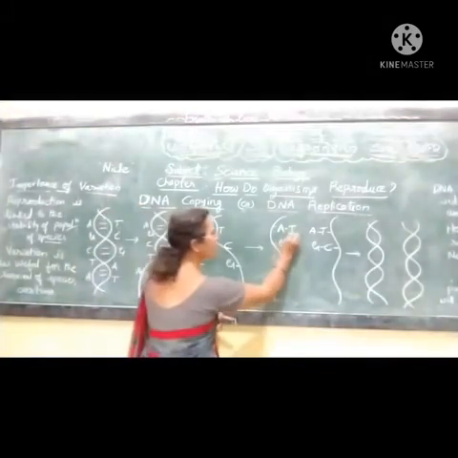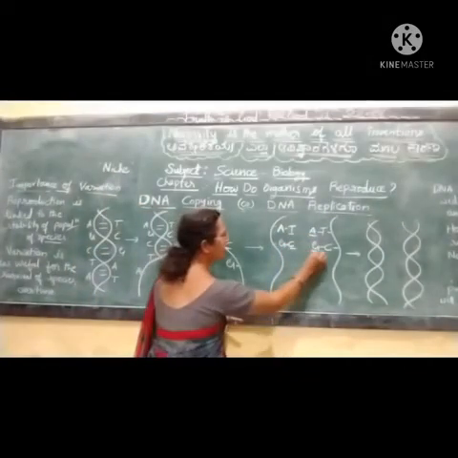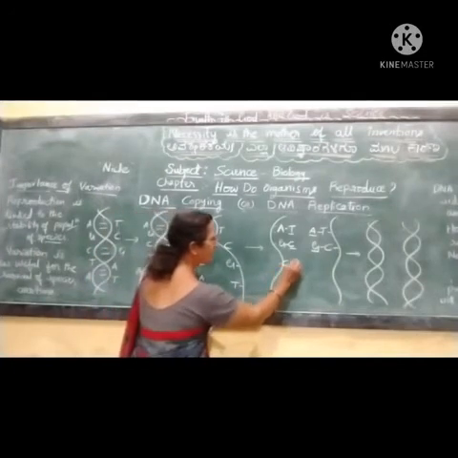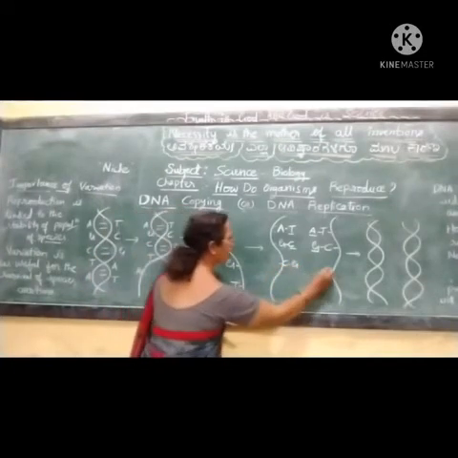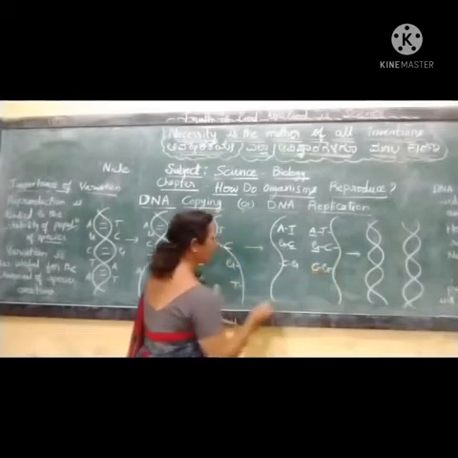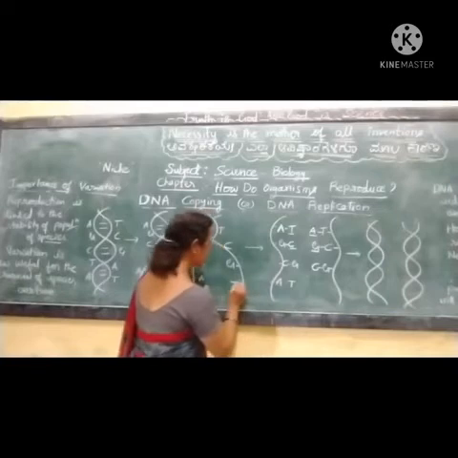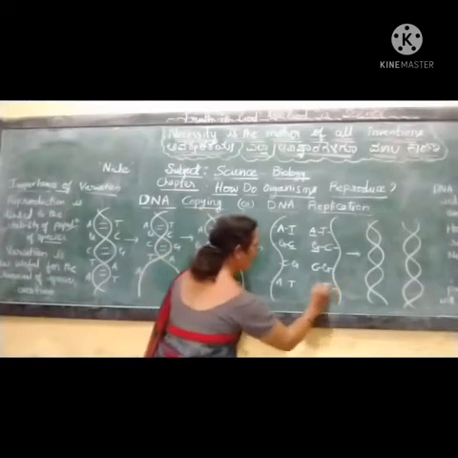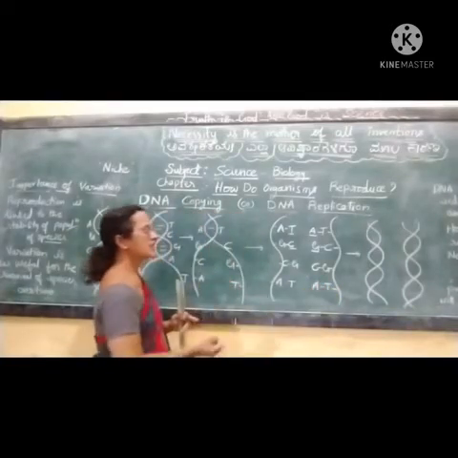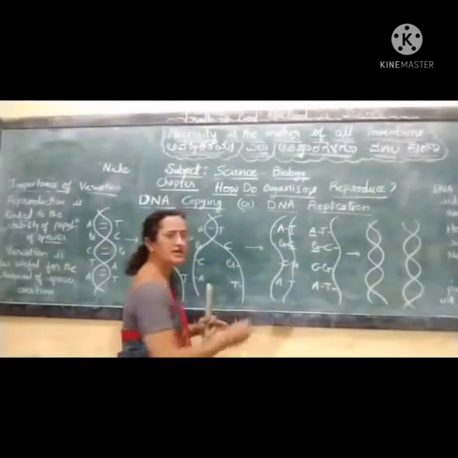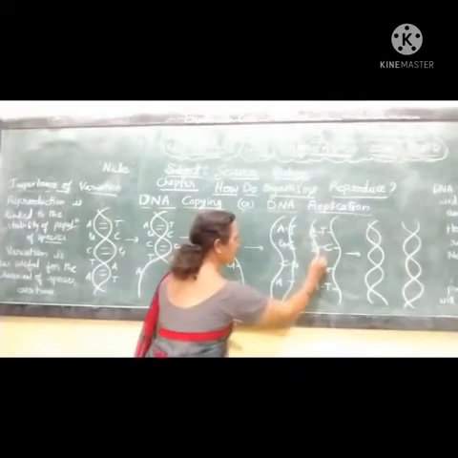Here these are newly formed nitrogen bases. See like this. So here for C, G is synthesized, and for G, C is synthesized. For this T, adenine is synthesized, and for adenine, T is synthesized. These newly formed nitrogen bases form another strand. See like this.